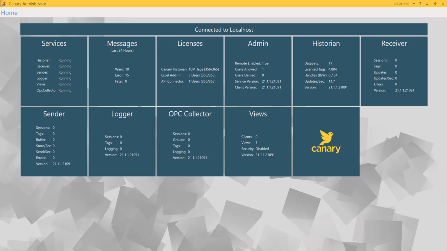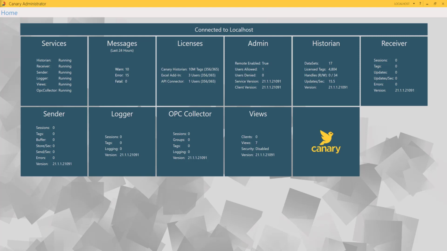In our last video, I mentioned that no matter what components you have installed for your Canary administrator, there are some tiles that are universal for all installations. This video will highlight these particular tiles in greater detail.